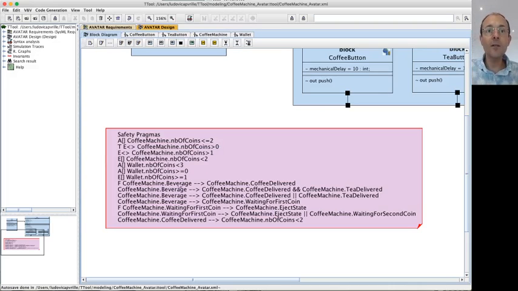Let's take another property. This one. Coffee machine beverage leads to coffee machine coffee delivered and coffee machine tea delivered. And we know that once we've been in beverage, we can select only one of the two, not the two. So this will be not satisfied. If we put an OR between those two states, now it will be satisfied. It means that after reaching beverage, there will be a coffee delivered or a tea delivered.